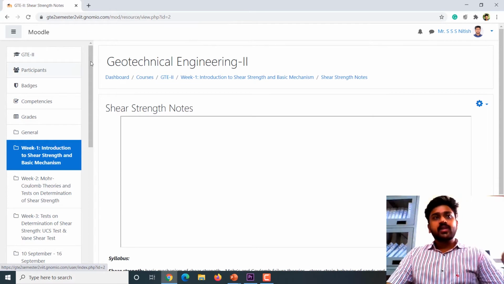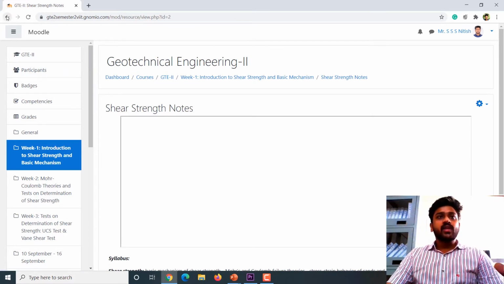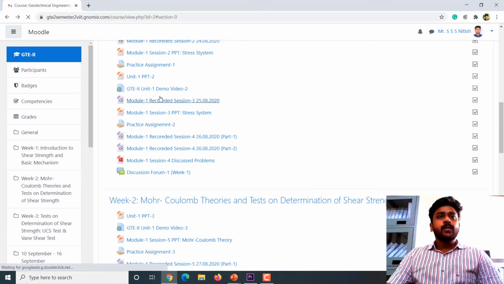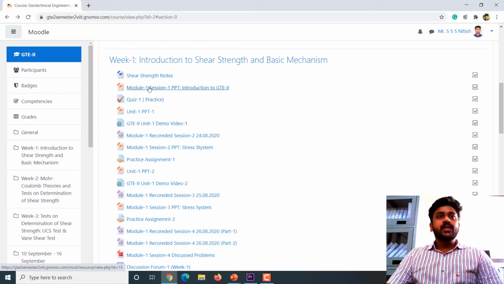And in this aspect, because the number of pages is very large, I have made them download the particular Word document. Coming to the other one, that is the PPTs. I have shared the PPTs also in two different formats. One with annotations and the other is a simple text format.